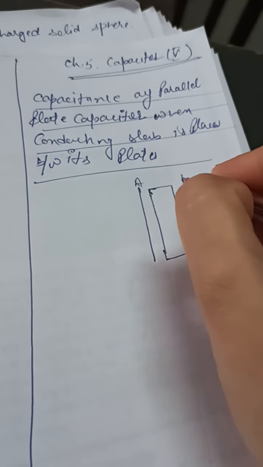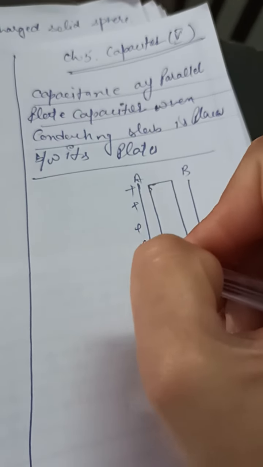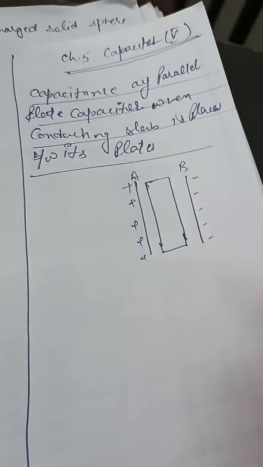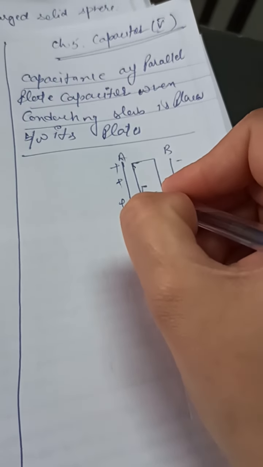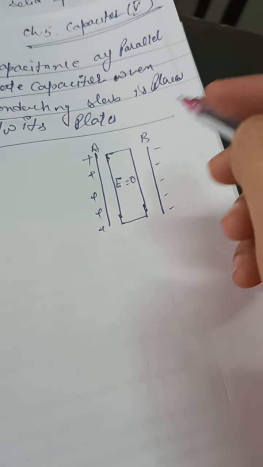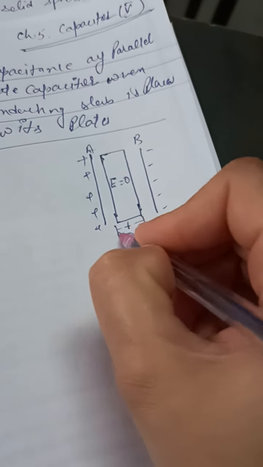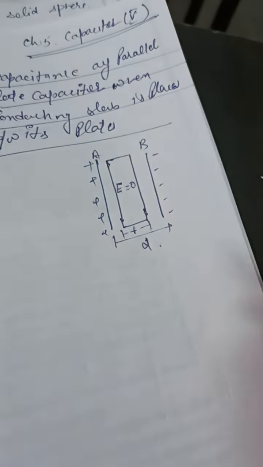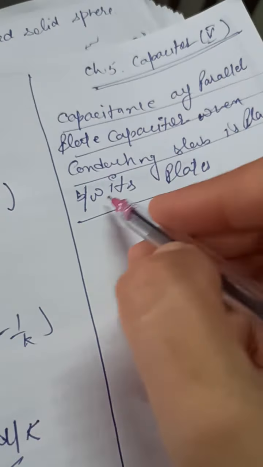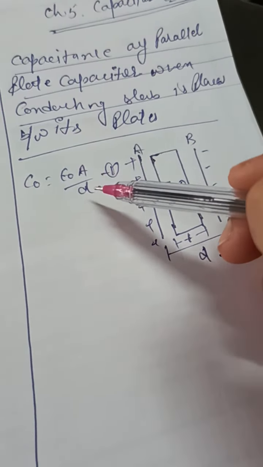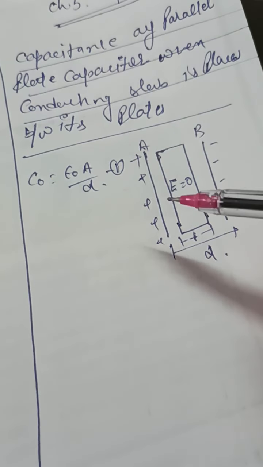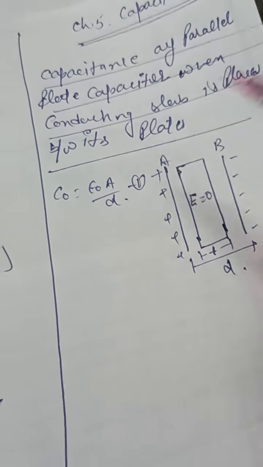We have the two plates A and B. A is charged positive and B has the negative charge. Now this is the conducting slab, and all of you know that in a conductor the electric field is 0. Let T be the thickness of the conducting slab and D the separation between the plates. Again starting from C naught equals epsilon naught A upon D, equation number 1, it is the capacitance of the parallel plate capacitor with air between the plates.